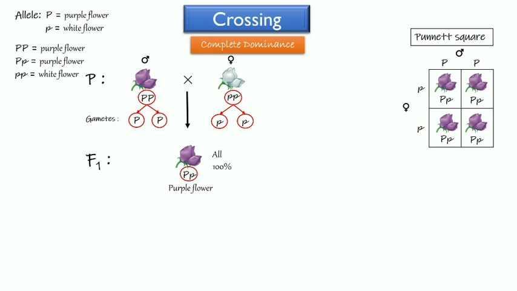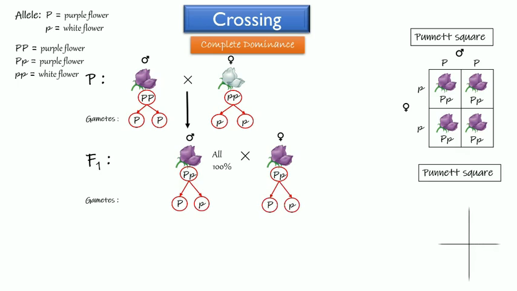We continue the crossing to get the second generation of filial. We cross the first generation to another plant with the same genotype. Big P little p is crossed with big P little p. This is male and this is female. Gametes from the male plant are big P and little p. Gametes from the female plant are big P and little p. Then we continue to the Punnett square. Allele from male, big P and little p. Allele from female, big P and little p.